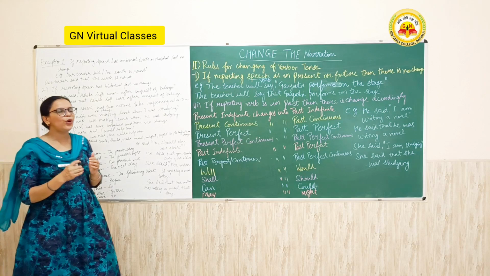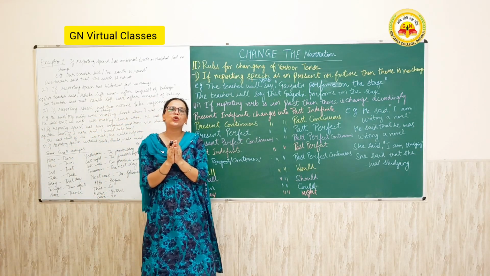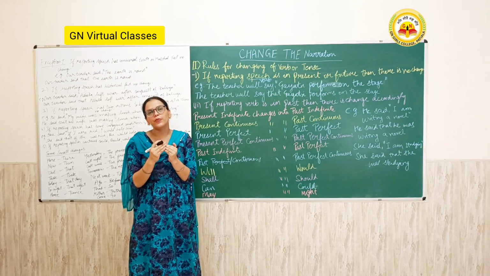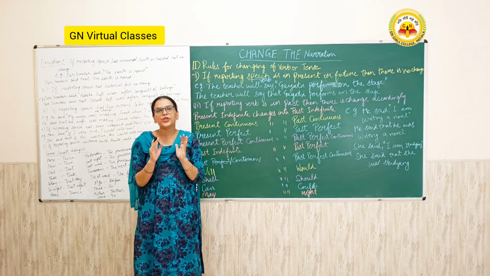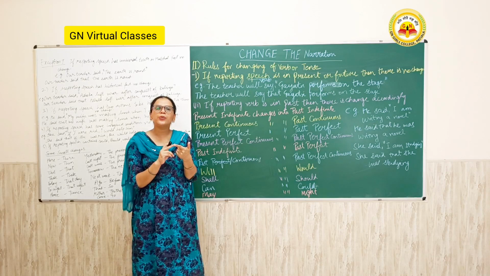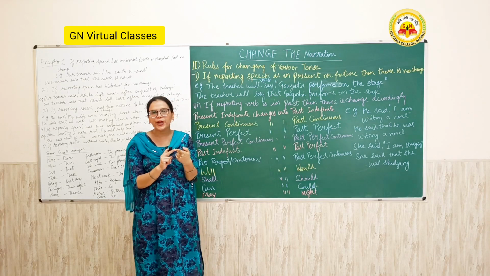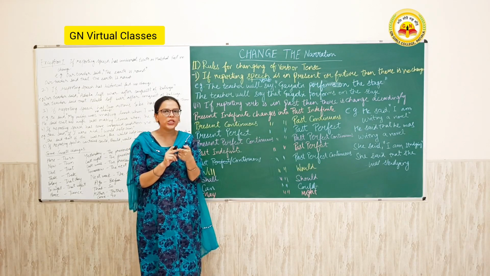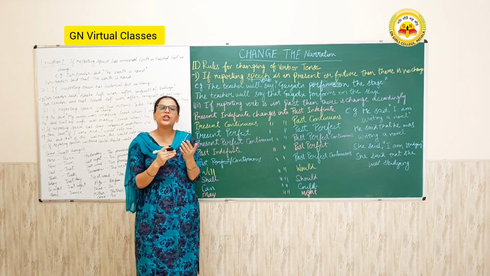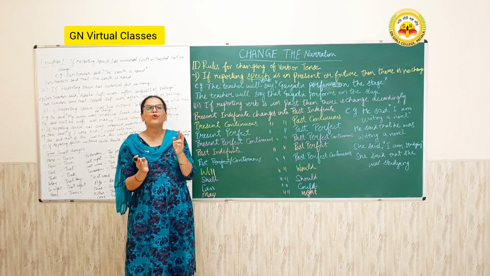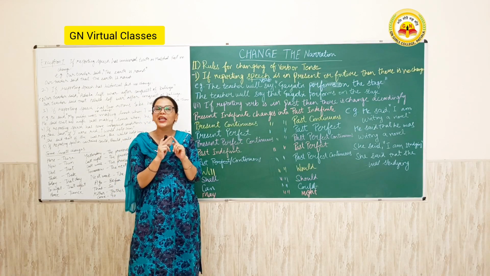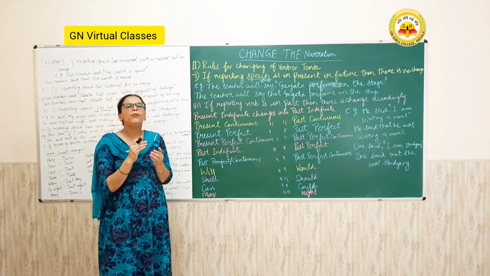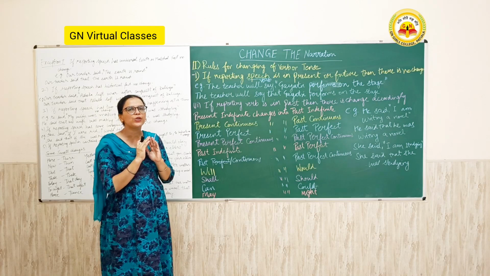So you have to know that if the reporting verb is in the past tense, you have to change the tense, but there are some exceptions. You have to learn these exceptions also. First, if the reporting speech has a universal truth, there is no change of tense. If the reporting speech has a historical fact, there is no change. If there is an imagination, then there is no change. If two actions are happening at the same time, then there is no change. If the reporting speech contains would, should, could, might, must, to-infinitive, then there is no change.